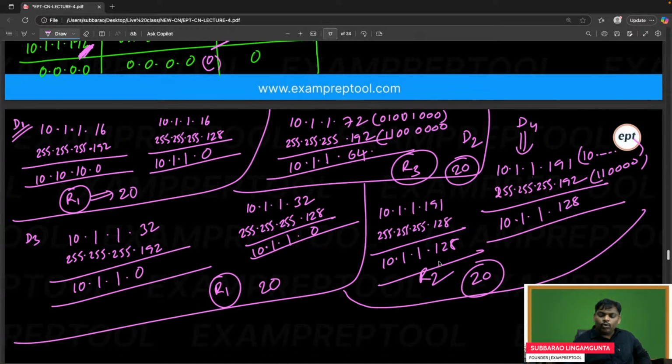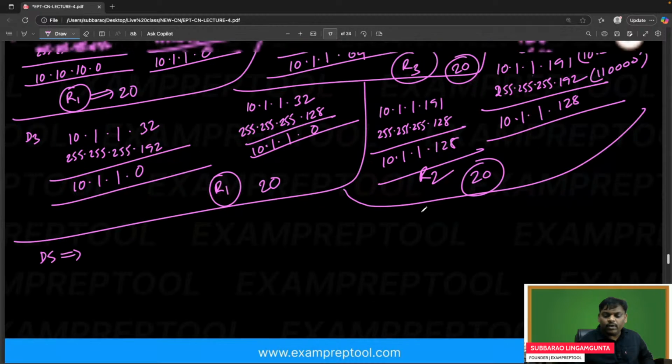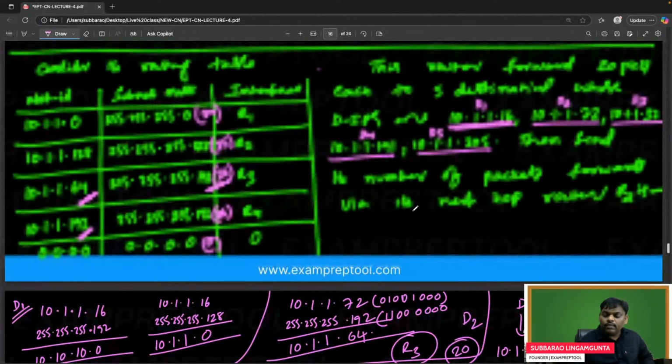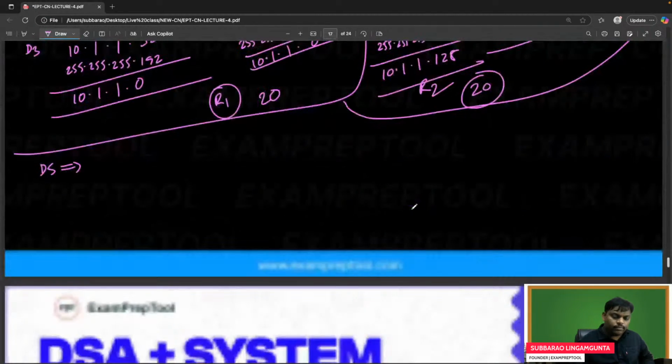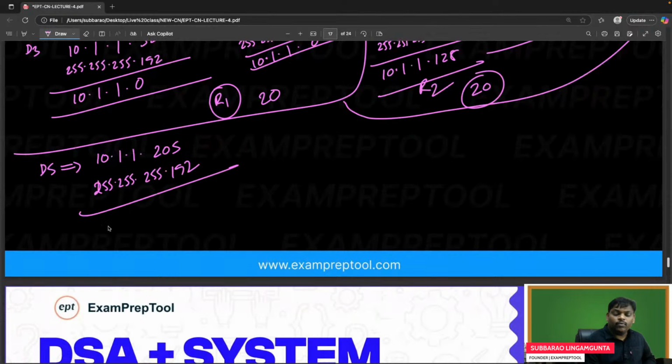Let's see the last packet, D5. What is D5 here? D5 is 205. 10.1.1.205. Next one, 255.255.255, I think it's going to be 192.